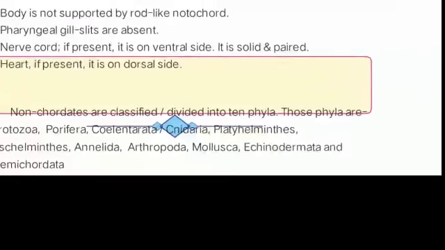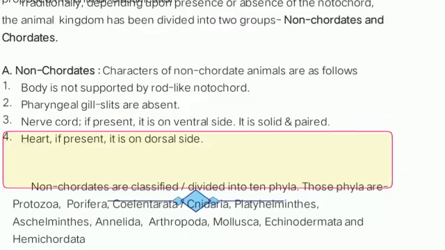Then non-chordates are again classified into 10 phyla, and these phyla are, first of all, Protozoa, waterborne organisms which are present in water. Second is Porifera, third is Coelenterata, also known as Cnidaria, then Platyhelminthes, then Aschelminthes, then Annelida, Arthropoda, Mollusca, Echinodermata and Hemichordata. These are the 10 phyla which are there in non-chordates.